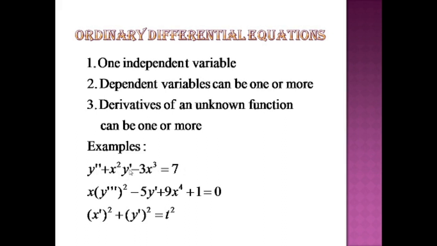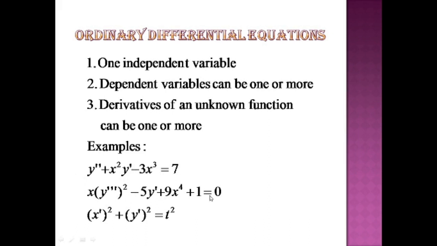So y dash means dy by dx and y double dash means d2y by dx square, the second order derivative of y with respect to x. Here it is clear that there is only one independent variable, and that independent variable is x, of course, because y dash is there, so it specifies that y is dependent and it depends upon x. So this is an example of an ordinary differential equation.